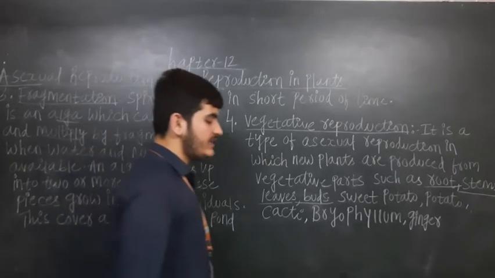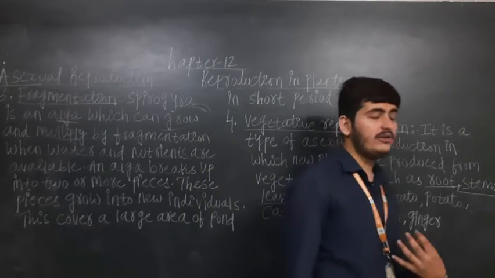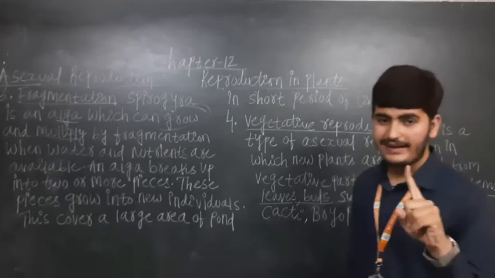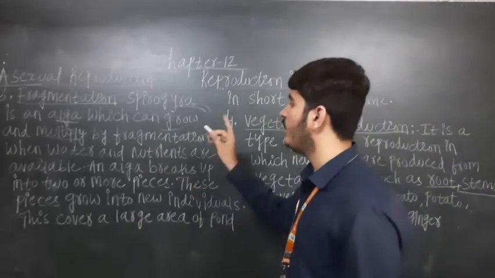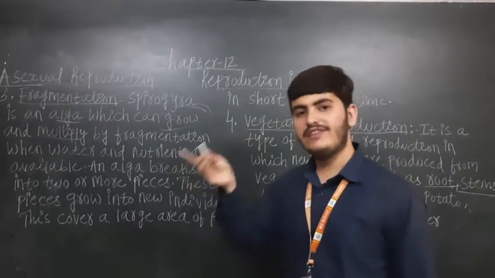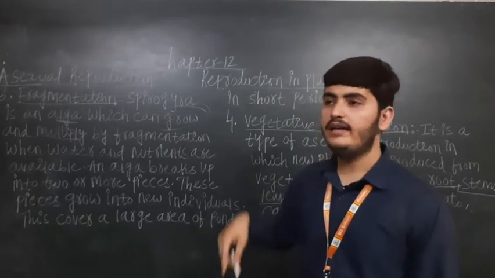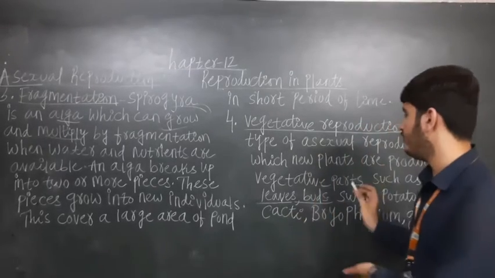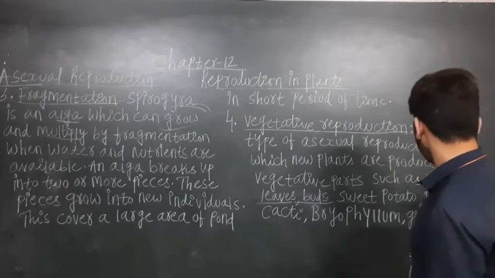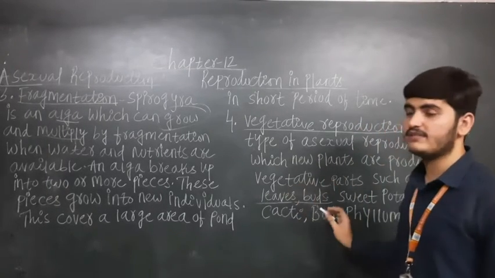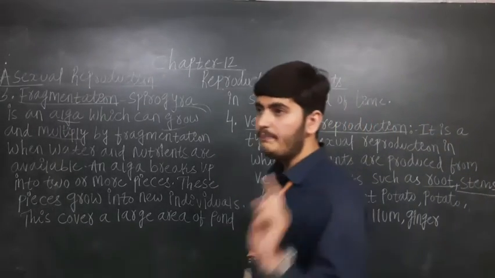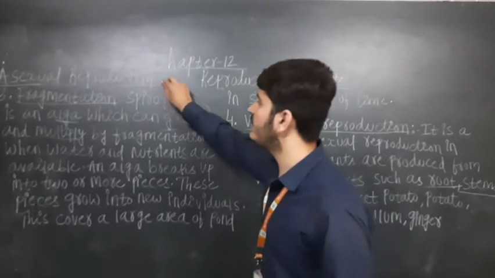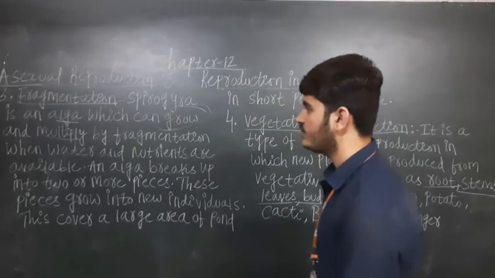Up to the third process you have seen, as I have told you, that in asexual reproduction only one single parent is involved. In binary fission also, in fragmentation also, and in vegetative reproduction also, whether it takes root, stem, leaves or buds, only one single parent is involved in all these processes. That's why it is known as asexual reproduction.